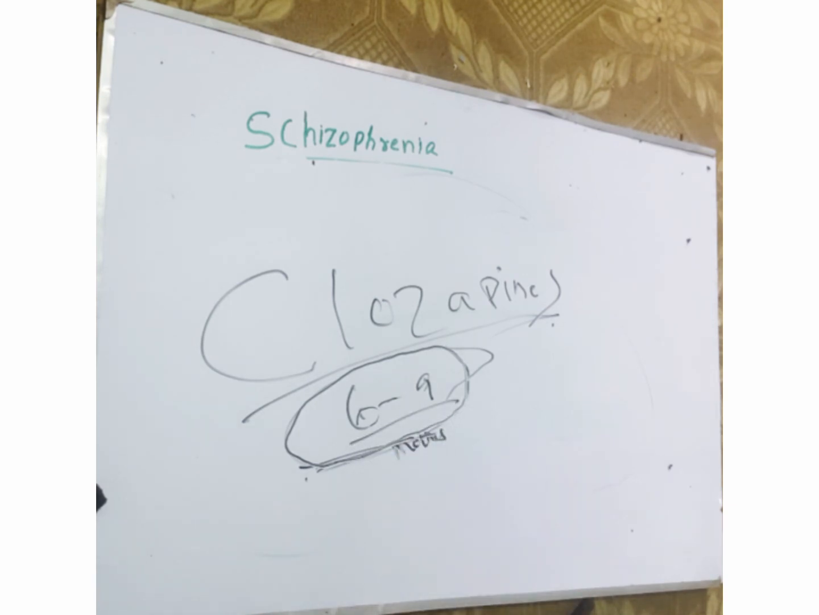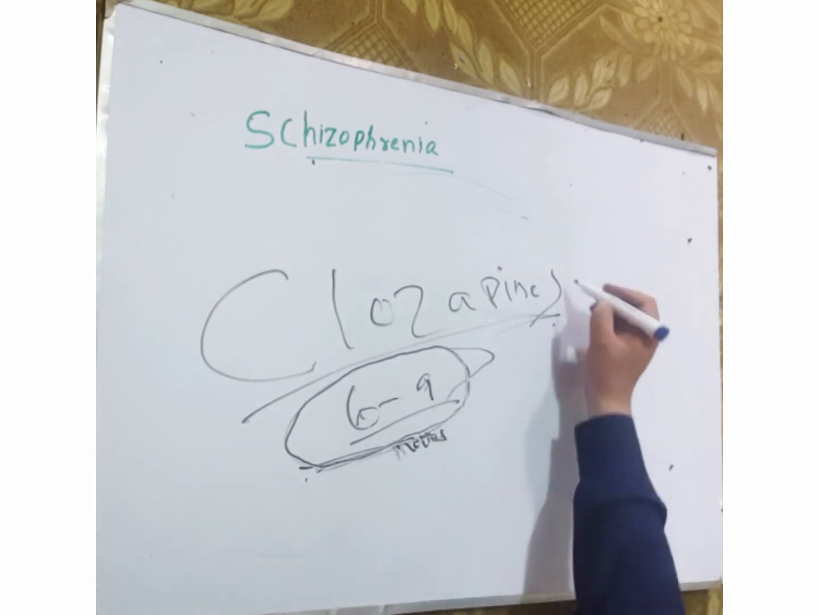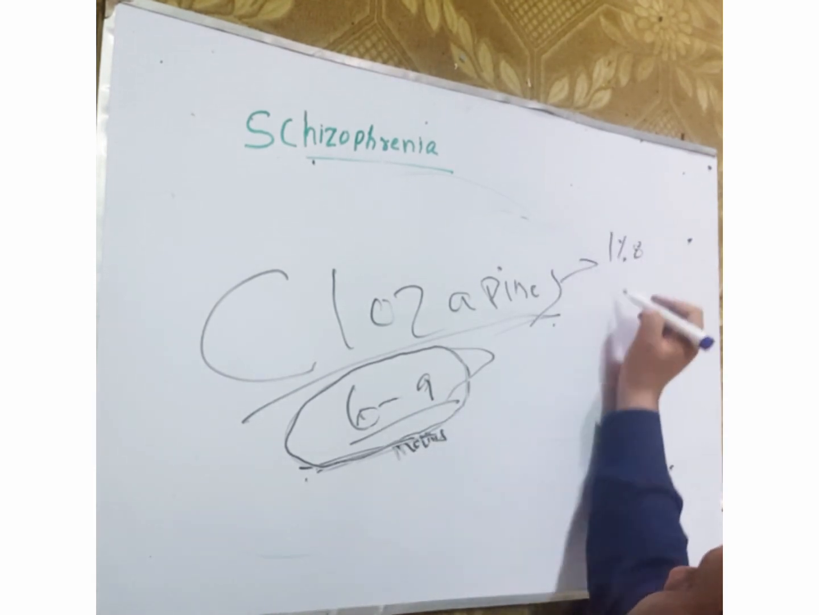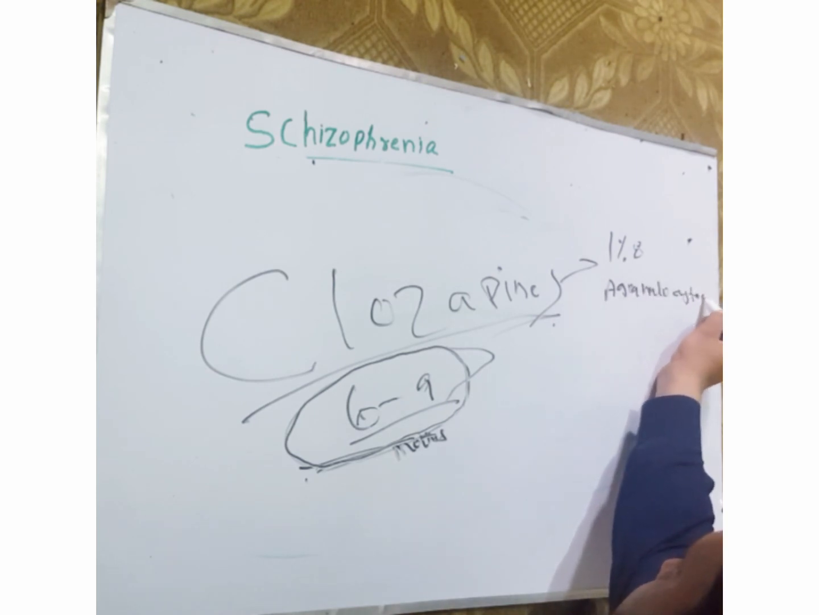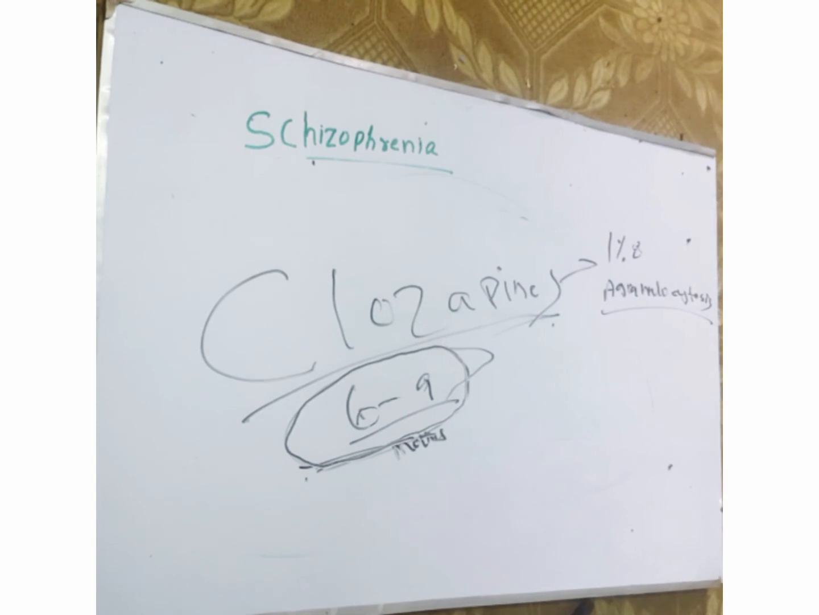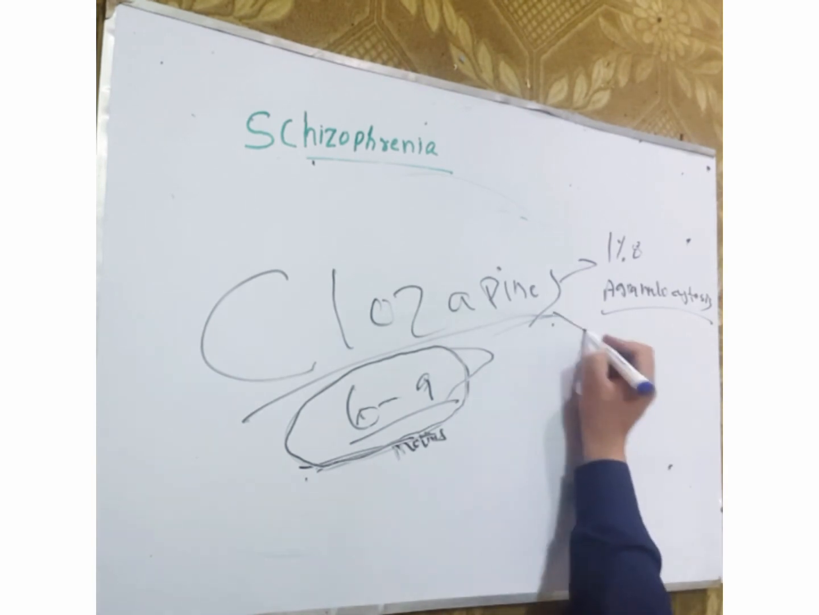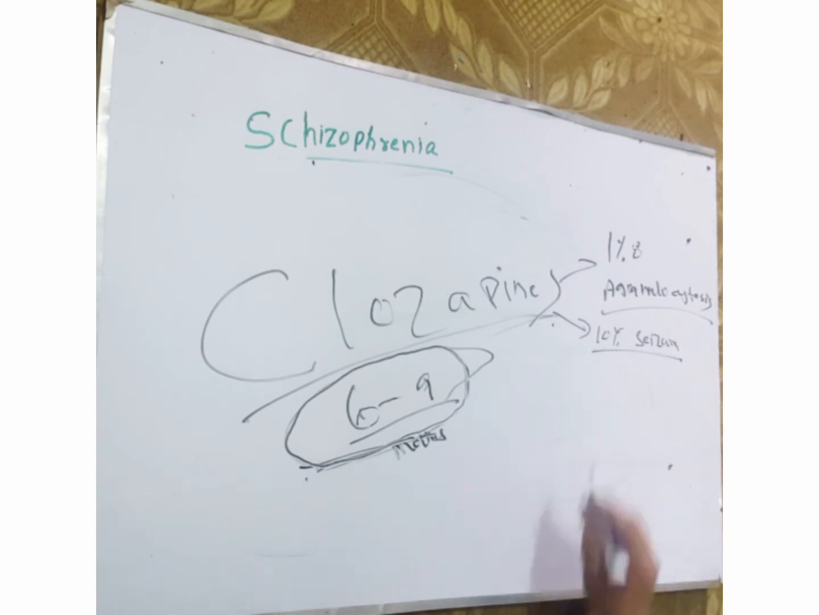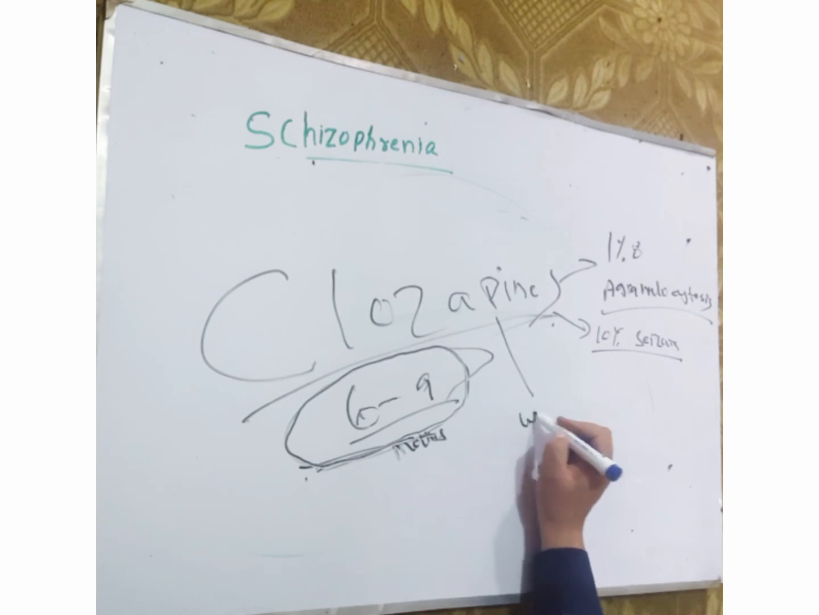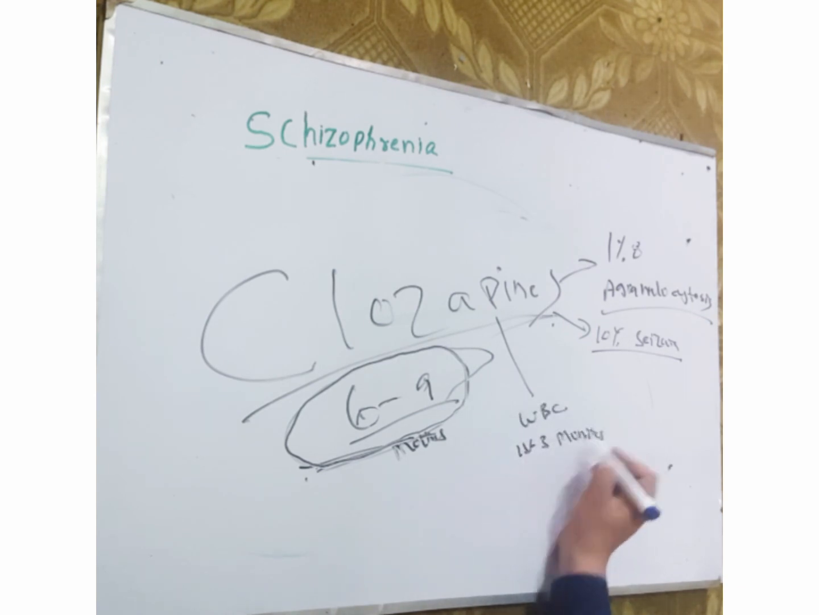Clozapine has agranulocytosis in 1% of the population, and it has a 10% seizure risk. In the first 3 months when we use clozapine, WBC monitoring is required.